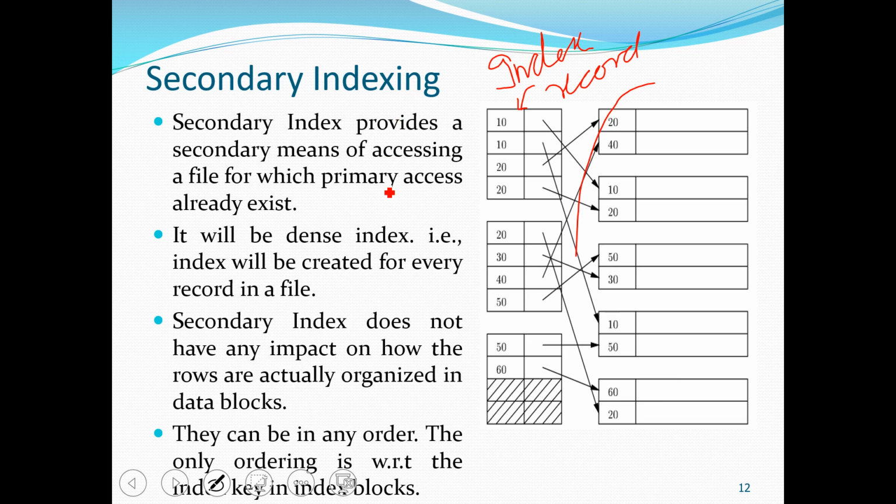So data is not sorted on the search key value, but the index file which we made has records sorted as per the index key. So while we are searching, we can apply binary search on the index record, even in case of secondary index.